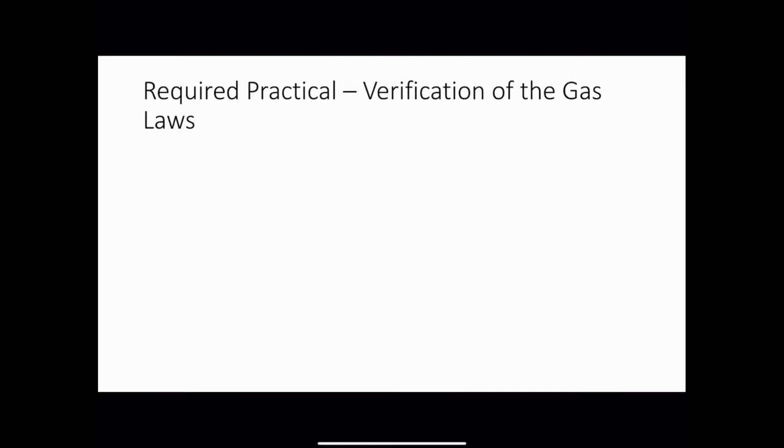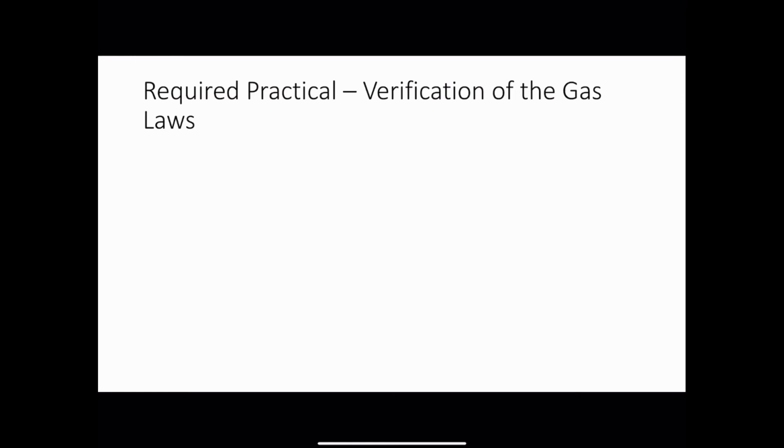So if you read the sheet that I've provided with you that has the instructions for today's lesson on, part of that will be for you to go away and investigate the 2 experiments that we could have possibly carried out in order to complete our required practical. Have a look at the videos that I've attached to your instructions. Make notes on what the teachers are doing as they go through those 2 practicals, and then write a small method that demonstrates exactly what they are doing to verify both Boyle and Charles's law.